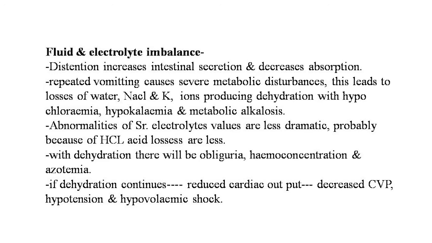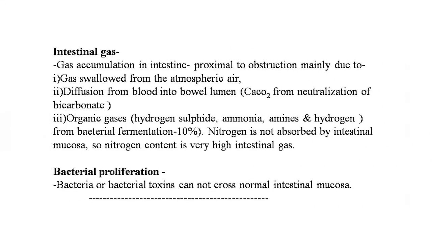Now the next point is the intestinal gas. Gas accumulation in the intestine proximal to obstruction is mainly due to swallowed air from the atmosphere, diffusion from blood into the bowel lumen, that is CO2 from neutralization of bicarbonate, and organic gases, that is hydrogen sulfide, ammonia, amines and hydrogen, from bacterial fermentation, that is 10%. Nitrogen is not absorbed by the intestinal mucosa, so nitrogen content is very high in intestinal gases.